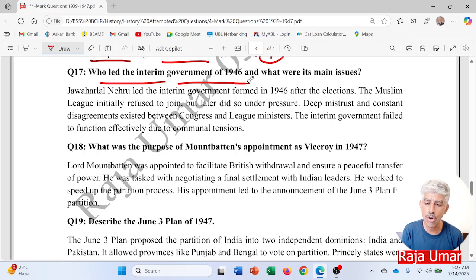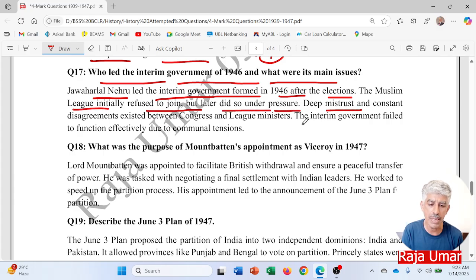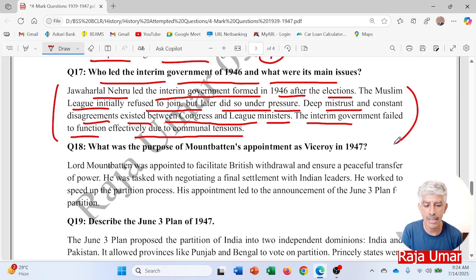Who led the interim government of 1946 and what were its main issues? Jawaharlal Nehru led the interim government formed in 1946 after the elections. The Muslim League initially refused to join but later did so under pressure. Deep mistrust and constant disagreement existed between Congress and League ministers. The interim government failed to function effectively due to the communal tension. Again, four points are there in this paragraph.